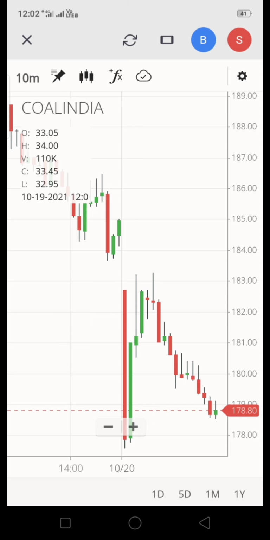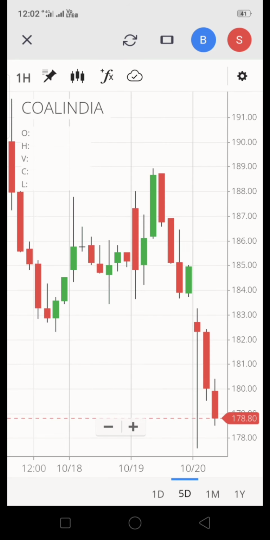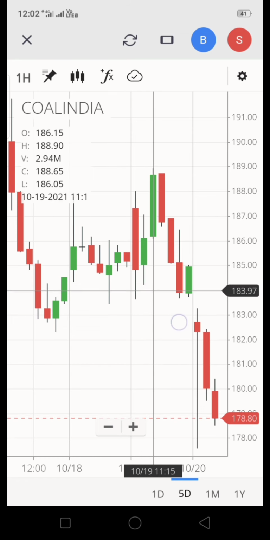See today's trend, go to the 5 days trend. Today it has opened lower than the previously closed price. This is the previously closed price, 184 something, 183.75, and today it has opened.